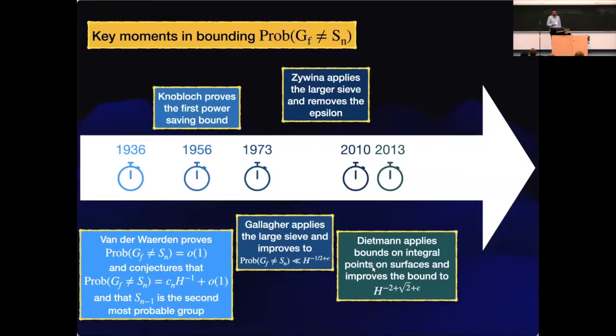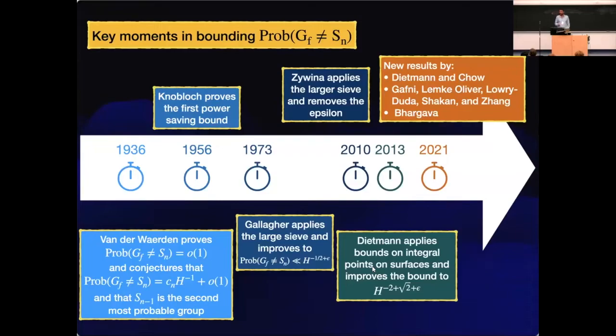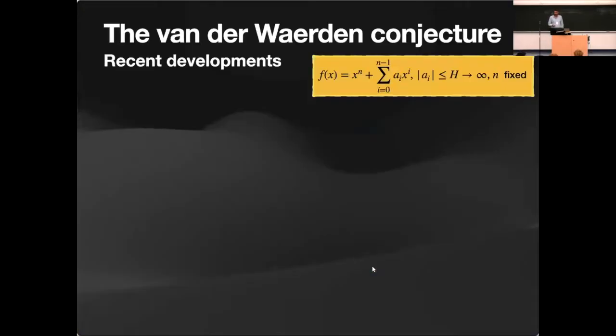And then there was some quiet, and it's interesting, it's probably something that is very common in the history of science. In 2021, there were 3 new results. Each one made a significant improvement on the previous world record by 3 different groups. One is Dietmann and Chow. The other is Gaffney, Lemke, Oliver, Lowry, Duda, Shaken, and Zhang. And the other is by Bhargava. And let me describe what happened there, at least the last one.